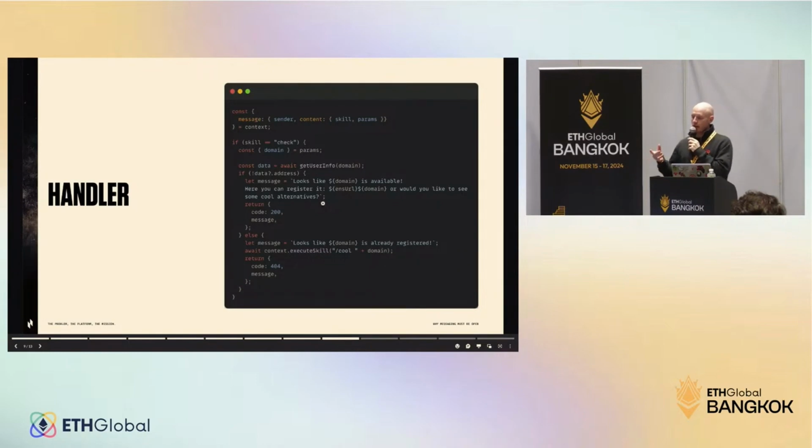And it's checking, okay, if there is not an address, it means that the domain is free. So that's the response that you see in the demo. And if it found an address, then it's already registered. Let's propose some cool domains. And now I'm executing the cool skill internally, which is going to return 5 cool examples like Fabri LFG, like we saw.